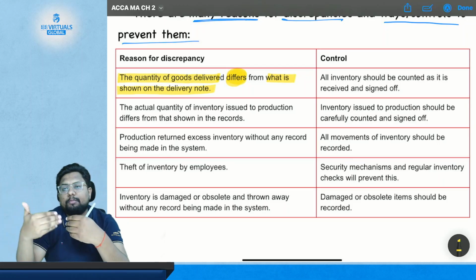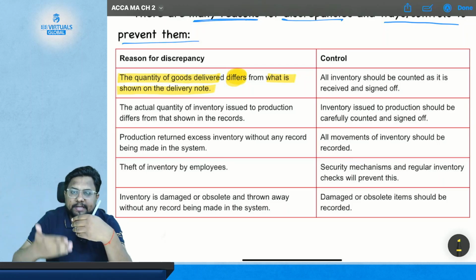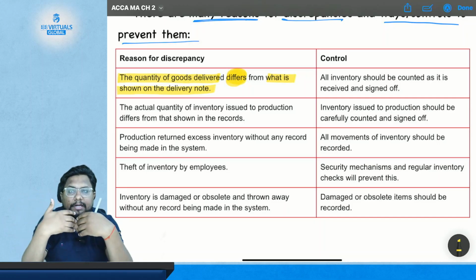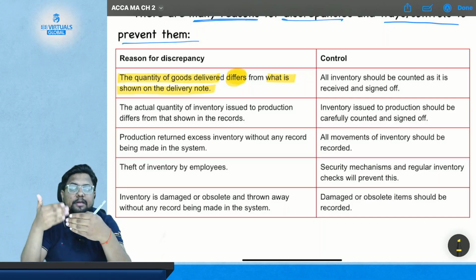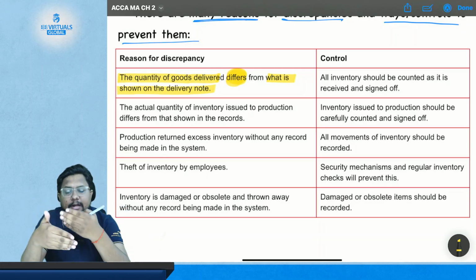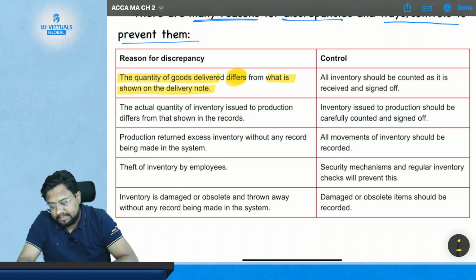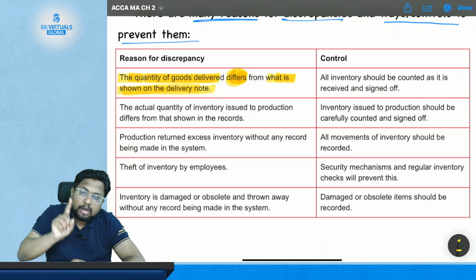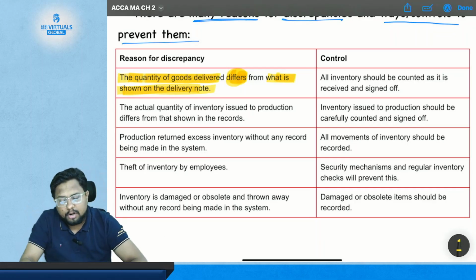It is the document provided by the vendor listing the goods which they are sending and delivering to you. So you must check whether the items of goods described on the delivery note match the actual delivery made by that vendor. The reason is the quantity of goods delivered differs from what is shown on the delivery note. Now in order to counter this, what is the control?